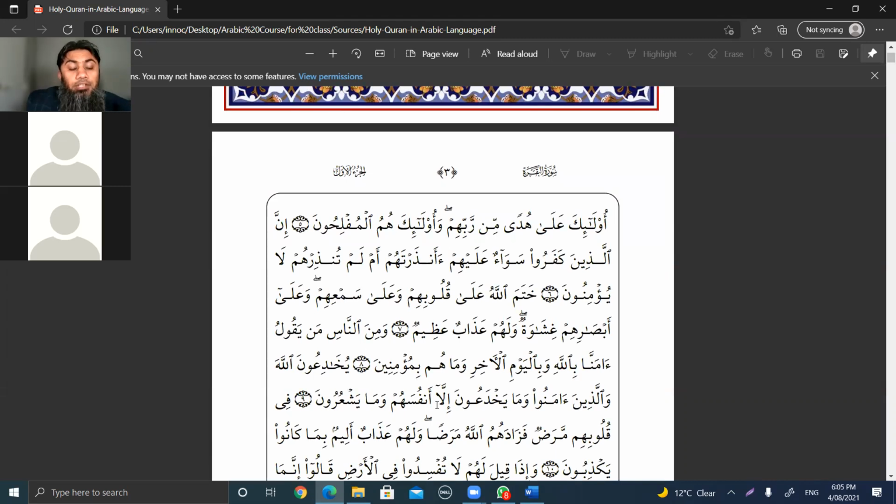Okay. Now, on Monday we'll spend the whole time on practice of Jumlatul Ismiya, because we did a bit of practice of Fail Madi. Today we looked at least at 2 examples of Fail Mudare, and when you do the practice from this page, it will give you more understanding.